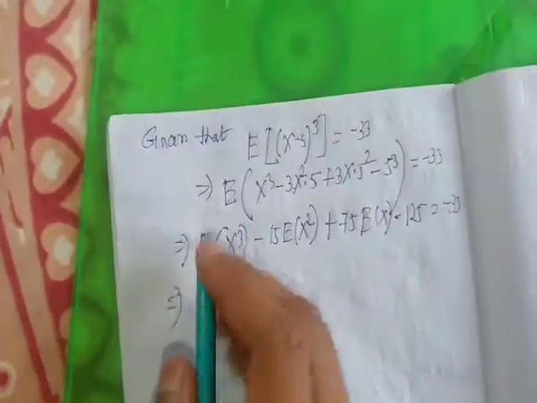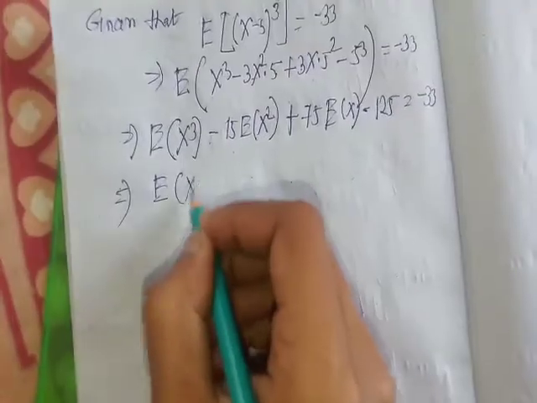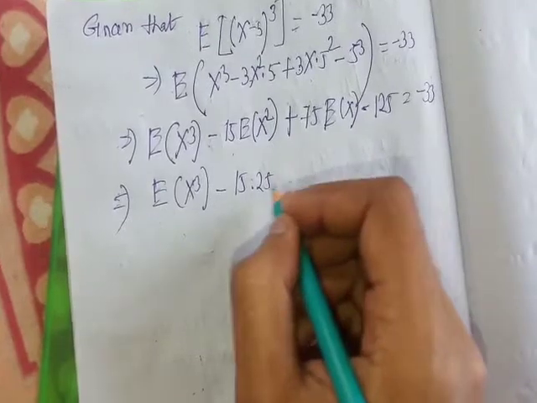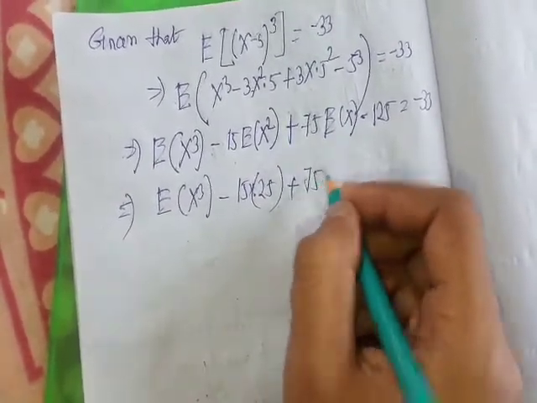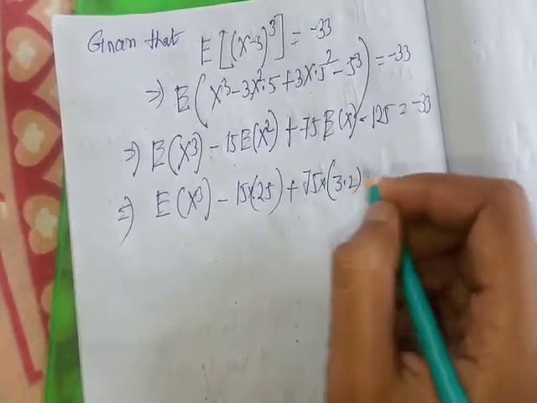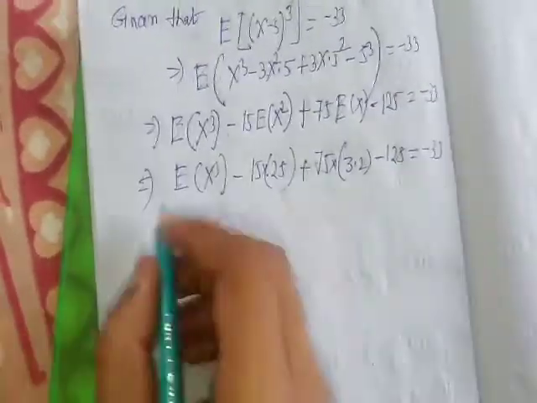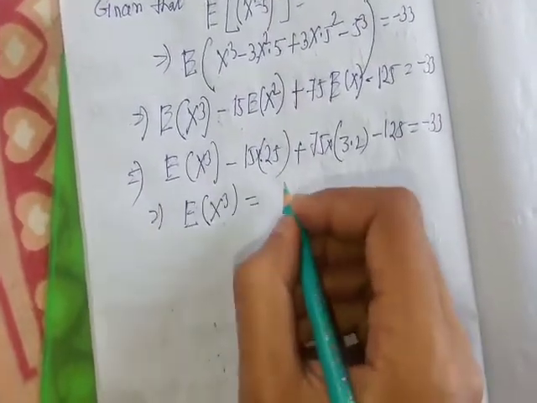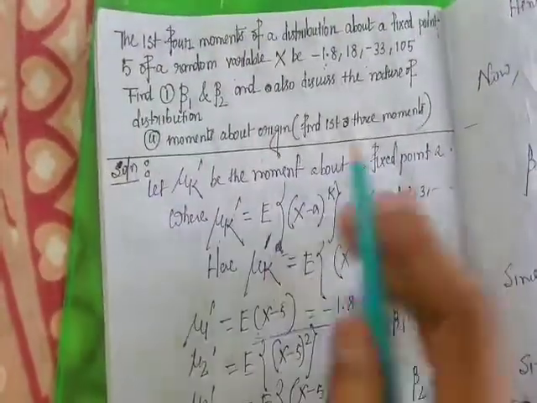So putting these values: expectation of x cube minus 15 into 25 plus 75 into 3.2 minus 125 equal to minus 33. After calculation we get expectation of x cube equal to 227.